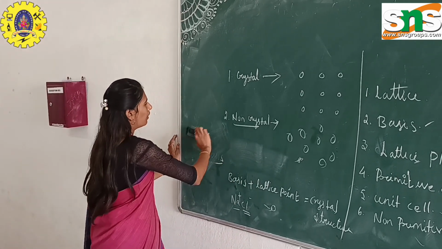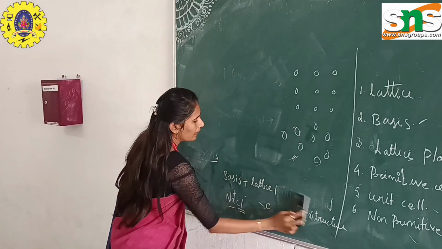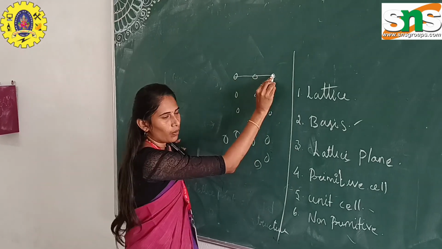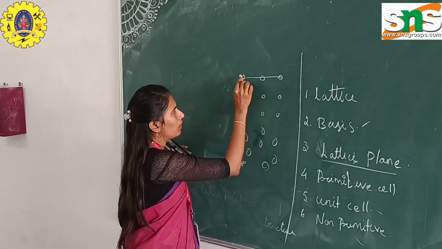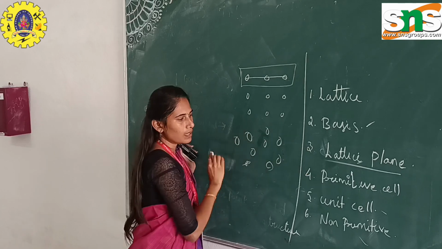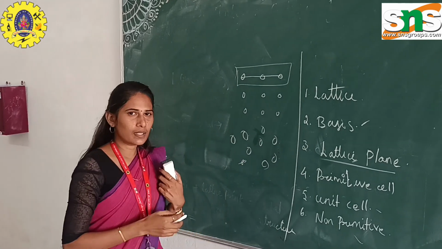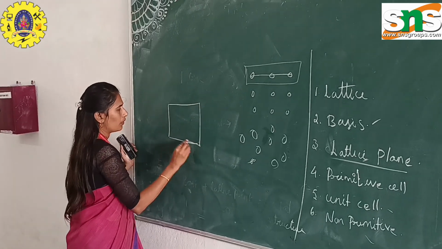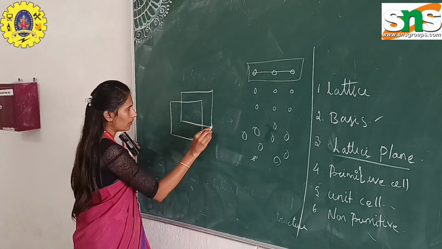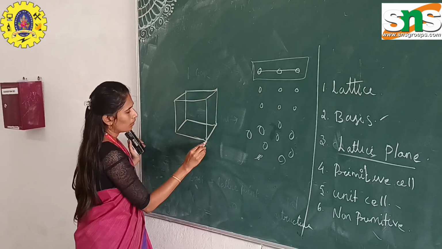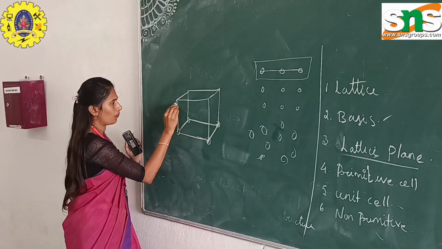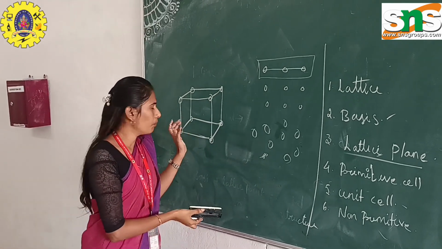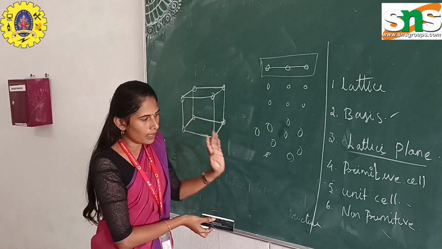Next one is lattice plane. Lattice plane is nothing but two or more lattice points joined together, which forms a lattice plane. And the next one is unit cell. Unit cell is nothing but a three-dimensional structure having 8 corner atoms. 1, 2, 3, 4, 5, 6, 7, 8. This is called the unit cell, the fundamental building block having 8 corner atoms.